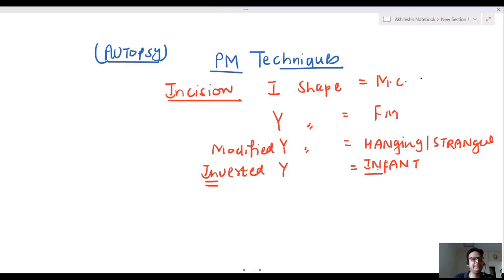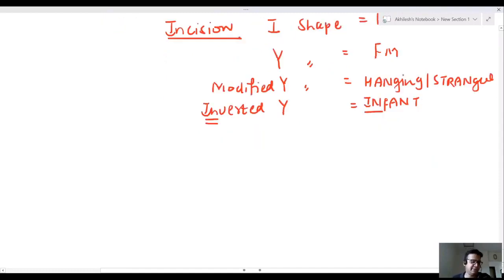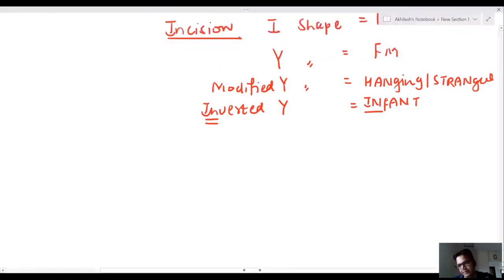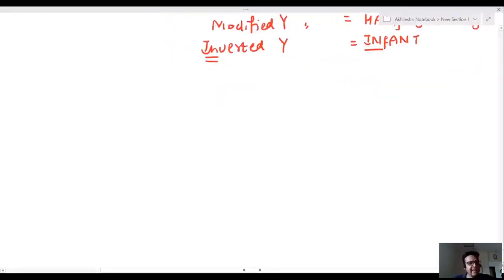Modified Y shape is done in hanging and strangulation. Inverted, how to remember? IN for inverted and IN for infant. That's very simple. These are incision methods. Most common is I shape. Y shape, modified Y shape is done in hanging and strangulation. Inverted in infant.